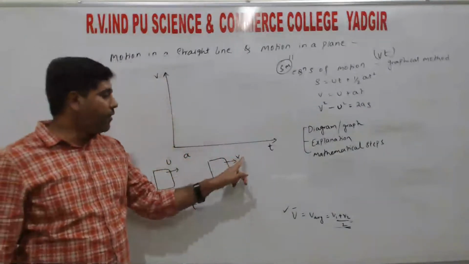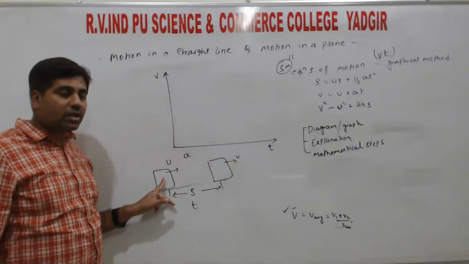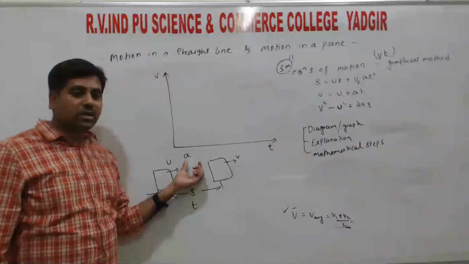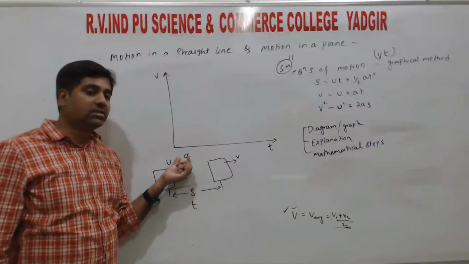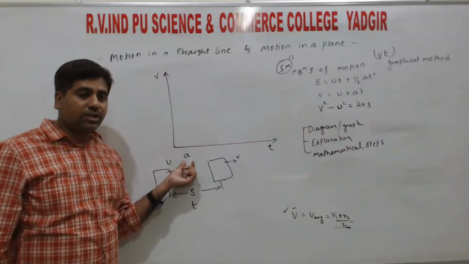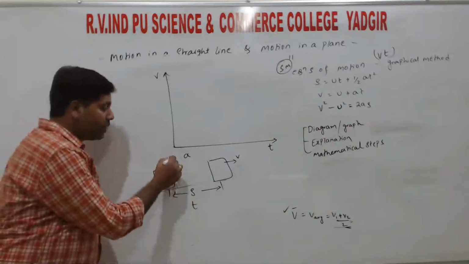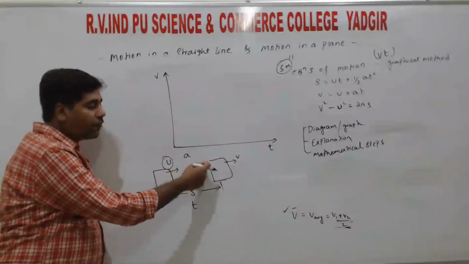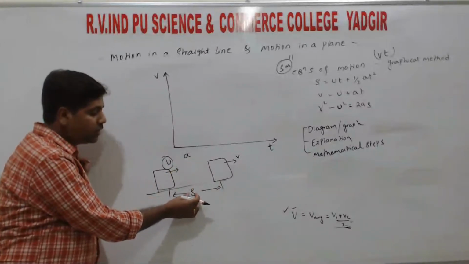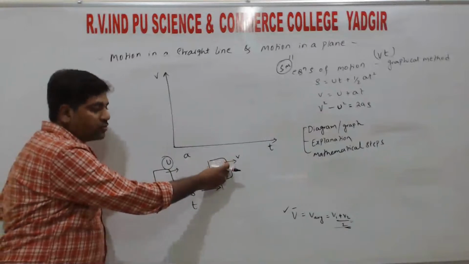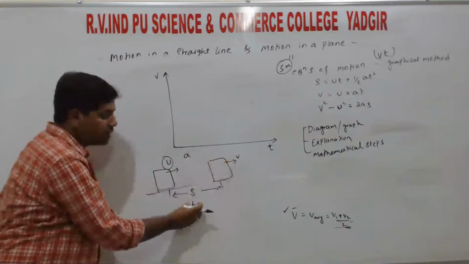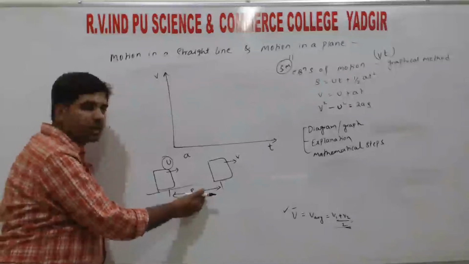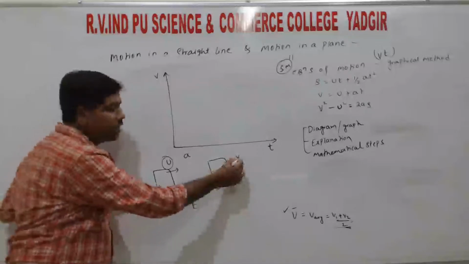So v becomes the final velocity and u becomes the initial velocity. a is the acceleration, and we must clearly mention which acceleration, that is the uniform acceleration. So the object is moving with some initial velocity, moving with uniform acceleration. After a certain time t, it covers the displacement s and its velocity is v, right? So after a certain time the displacement is s. When this displacement is covered, the velocity is v.